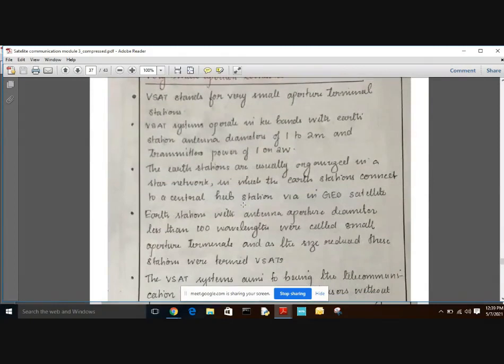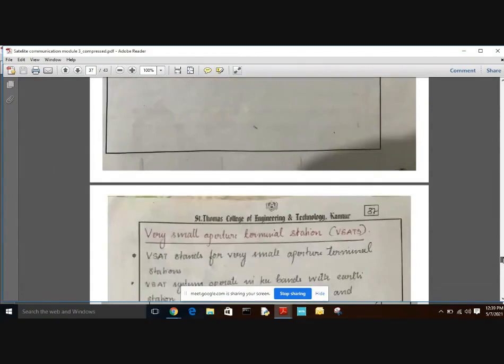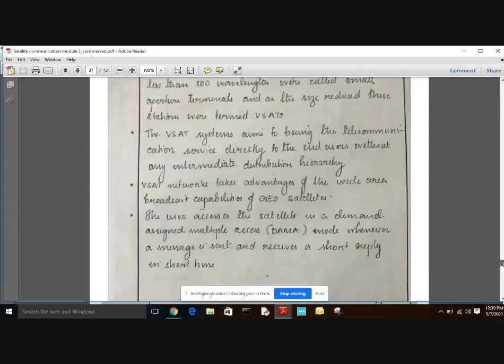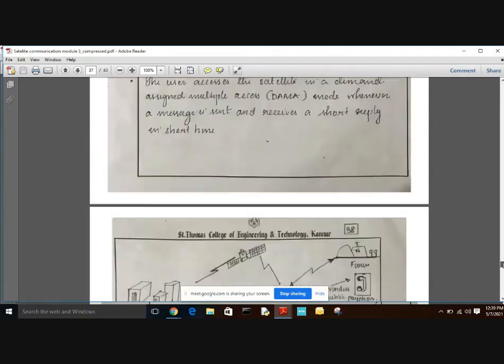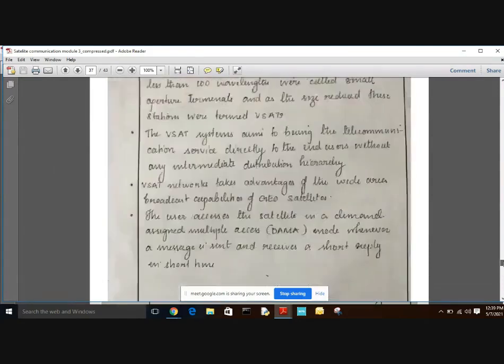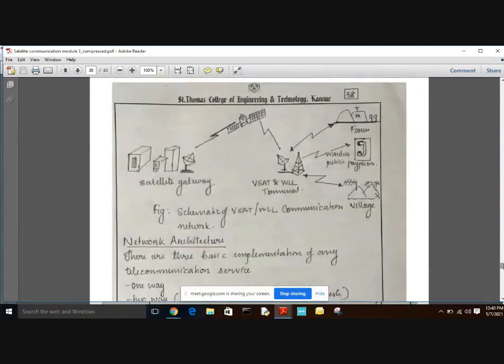The satellite shown in the figure is a GEO satellite. The earth station, that is the VSAT, communicates to the GEO satellite.